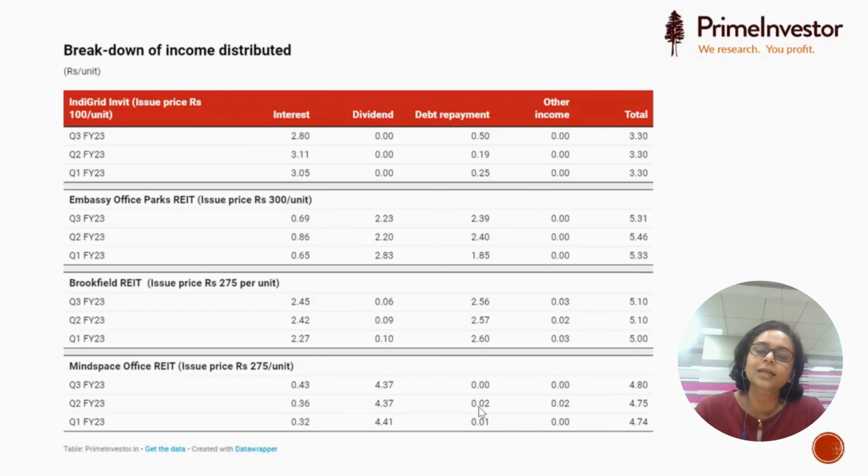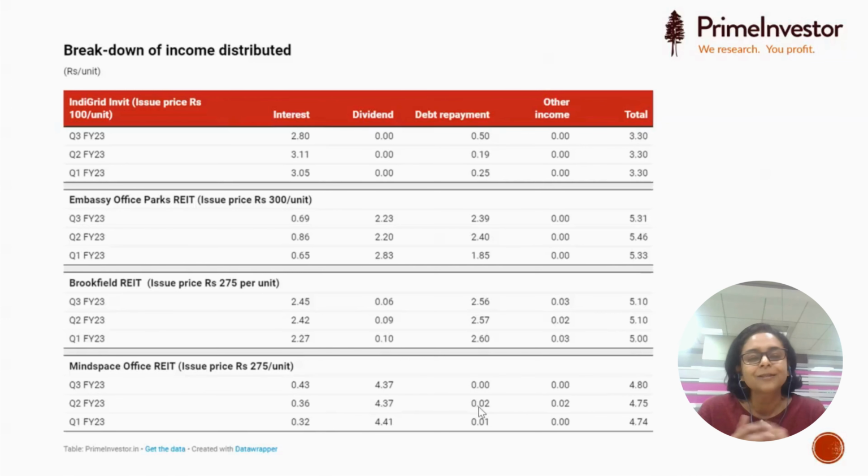But remember, IndiGrid has been paying much lesser than the others. The REITs have been paying more. Mindspace probably is paying much lesser as debt repayment. It's possible that REITs will fix a higher issue price henceforth to provide for this repayment component. Either way, please remember, you're not escaping much, because if you're going to sell in the secondary market, whatever you enjoyed as deduction will be reduced from your cost of acquisition.